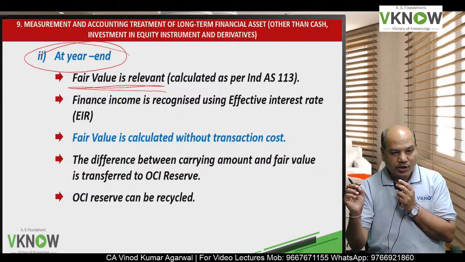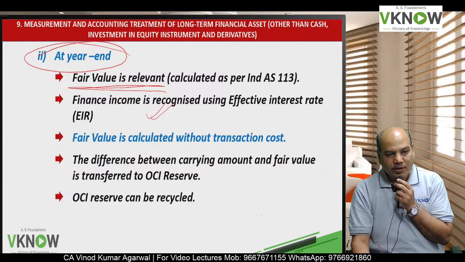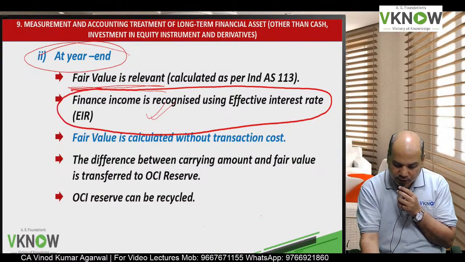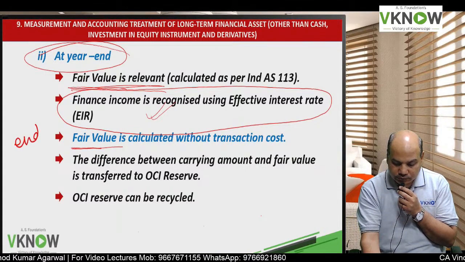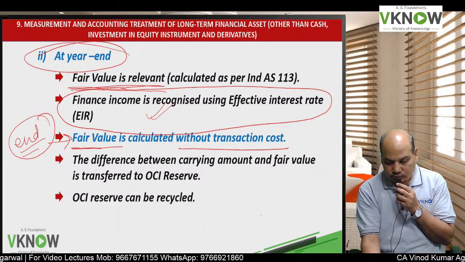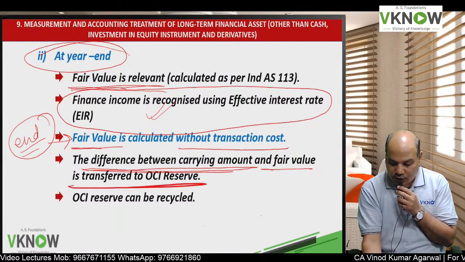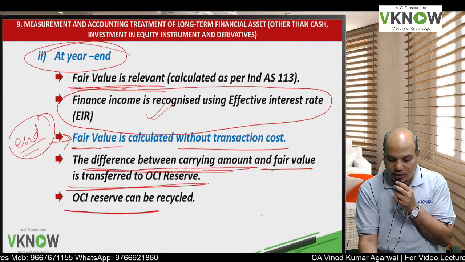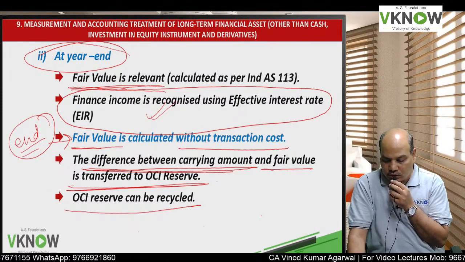So for FVT OCI instrument, we are going to recognize finance income as per effective interest method based on the amortization schedule that you have prepared, and fair value at the end of the year. Fair value at the year end will be without transaction cost. Any difference between carrying amount and fair value will be transferred to OCI reserve. OCI reserve will be later on recycled to profit and loss account.